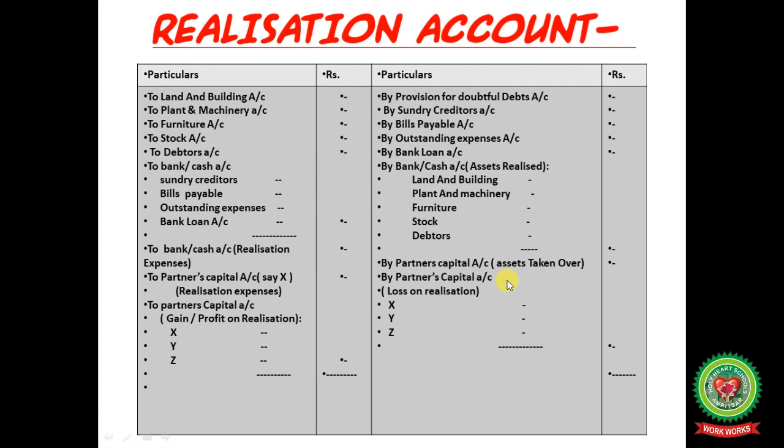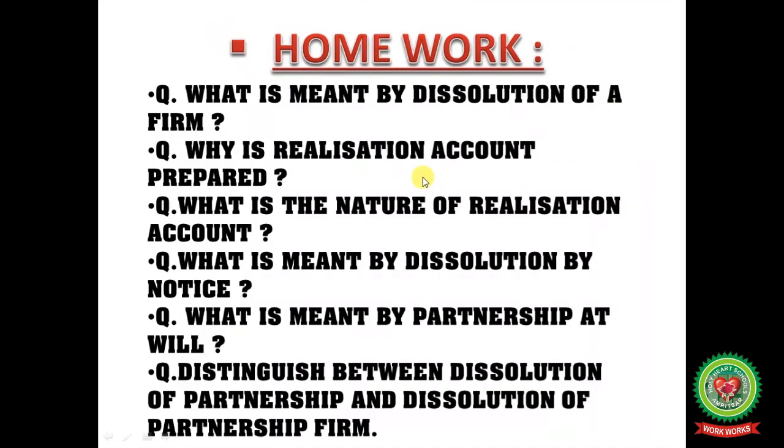Any partner taken asset, take over the assets. So in case the loss distributed among the partners, so credit side, and if profit distributed by the partners, then in the profit sharing ratio, debit side. So this one is the full-fledged structure of realization account.